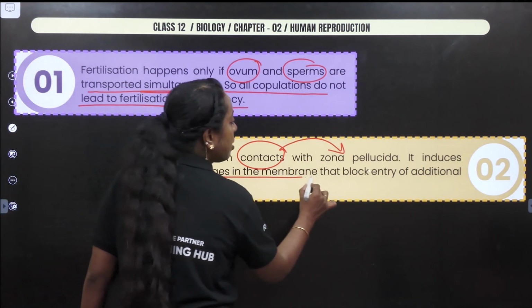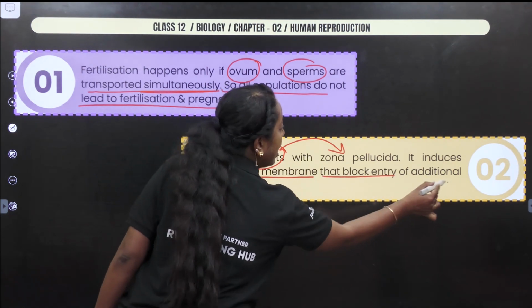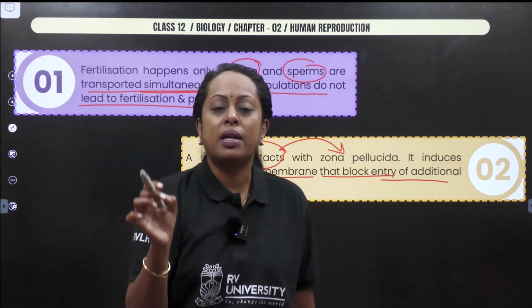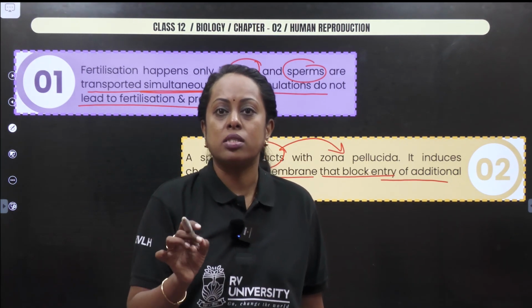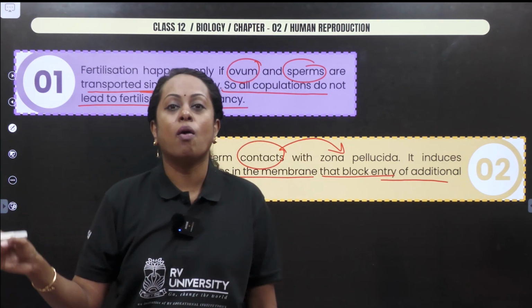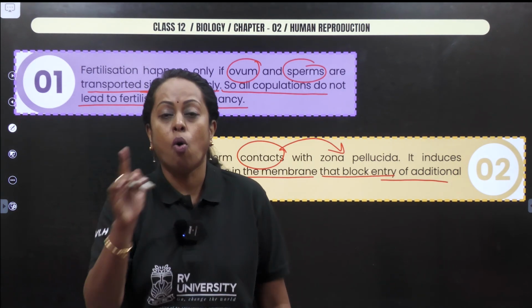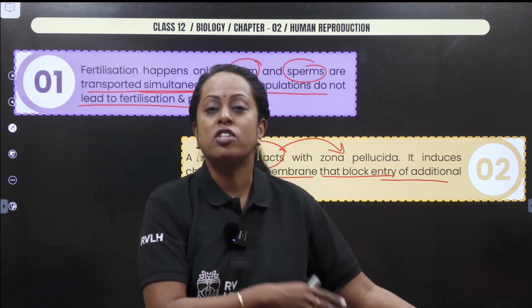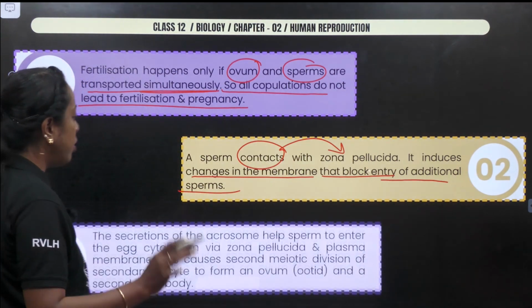The changes in the membrane that blocks the entry of additional sperm. So now make a note. Which is that particular membrane which makes sure monospermy and avoids polyspermy? Only one sperm can penetrate. That particular function is taken care of by zona pellucida.